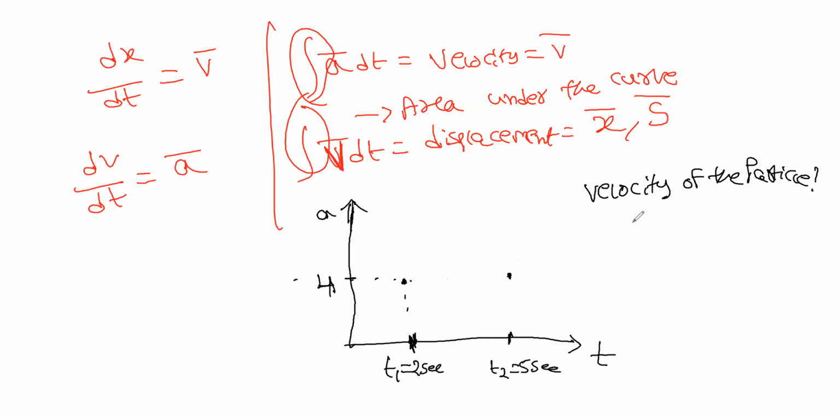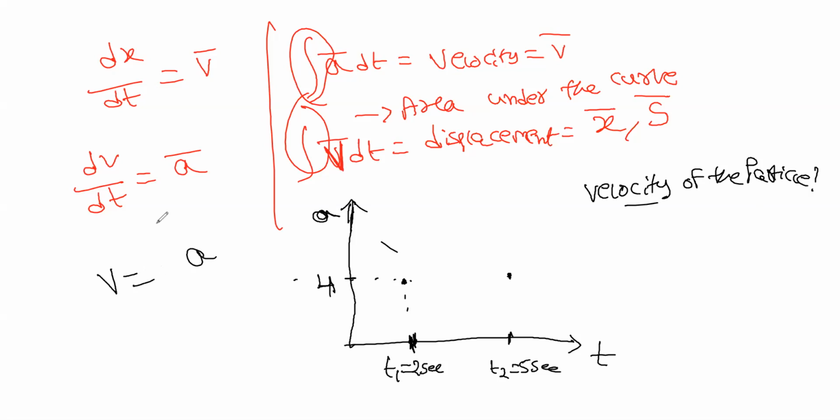Here you have to see what they give. They gave acceleration and they are asking velocity. So v is equal to something where a should come.